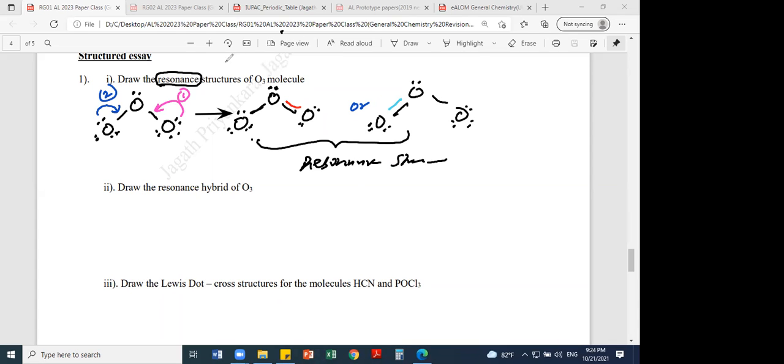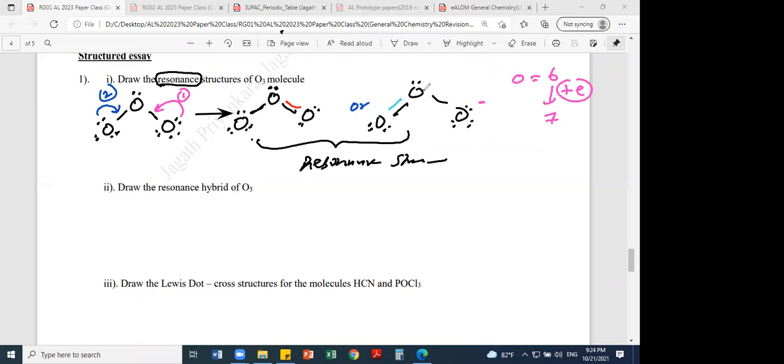After drawing the resonance structures, you have to assign the formal charge. How to assign the formal charge? Look at this oxygen. Oxygen has 6 electrons, but how many are allocated here? 7, because 1 for the bond and 6 for the lone pairs around the oxygen atom. That means 1 extra electron, therefore put a minus charge on this.